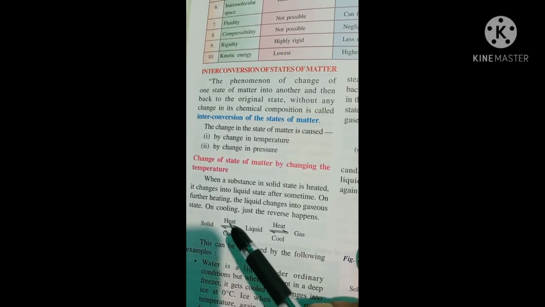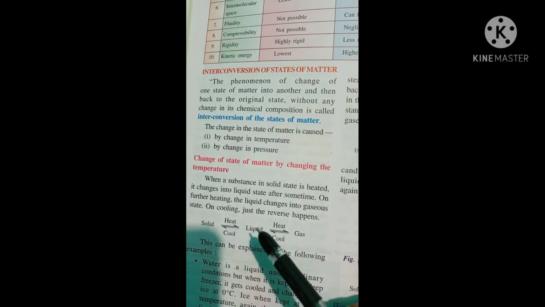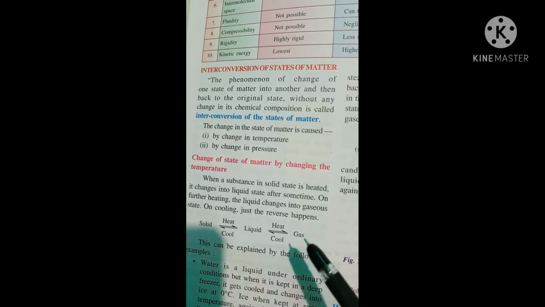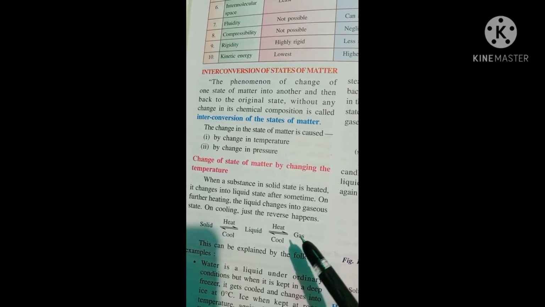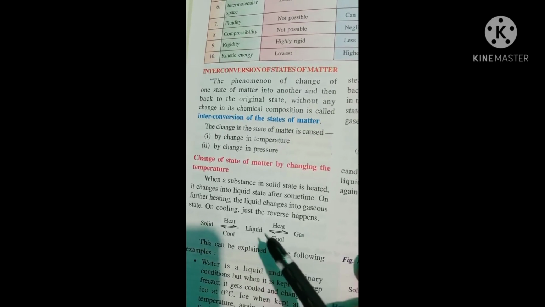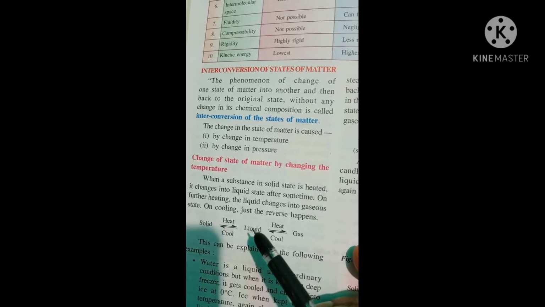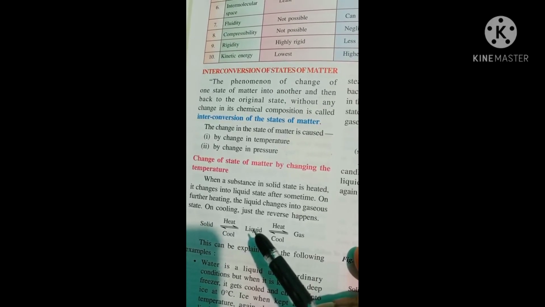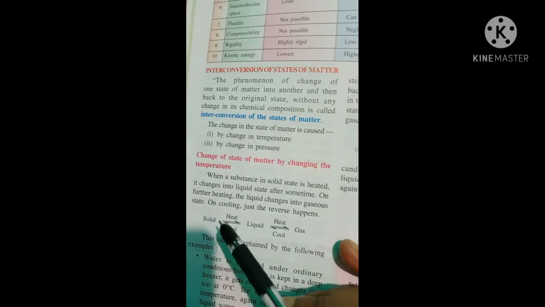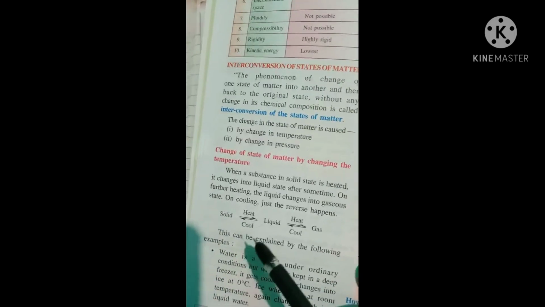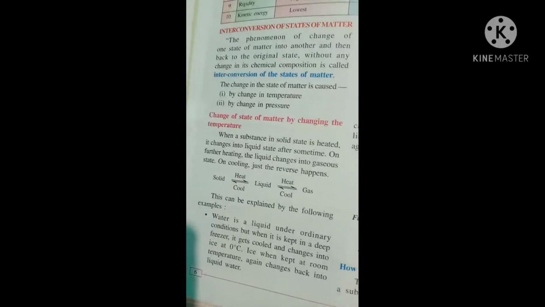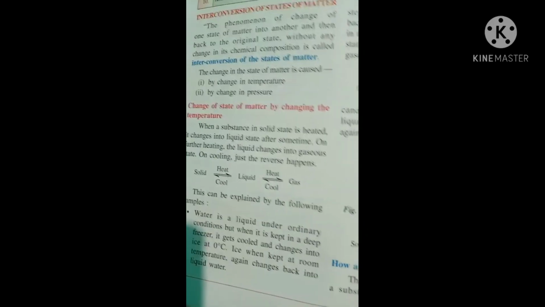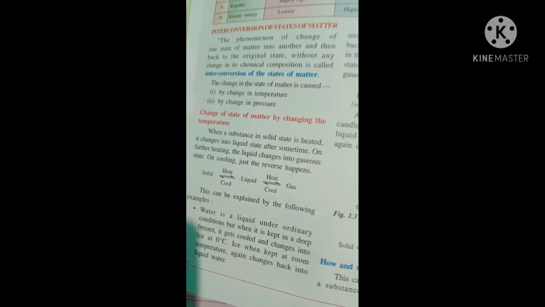When a solid is heated, it forms liquid. Now liquid on heating changes to gas, and when these gases are cooled, they become liquid, and liquid on further cooling becomes solid. So this we already know. No need to explain it more, but you can go through this.